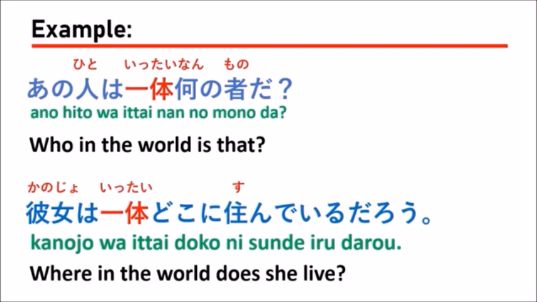And for the second sentence, we see 一体どこに住んでいるんだろう? When you don't know where he or she lives, and you want to focus on the place that he or she lives, you can say 一体どこに住んでいるんだろう? Something like this. So I hope that you know how to use the grammar of Ittai.